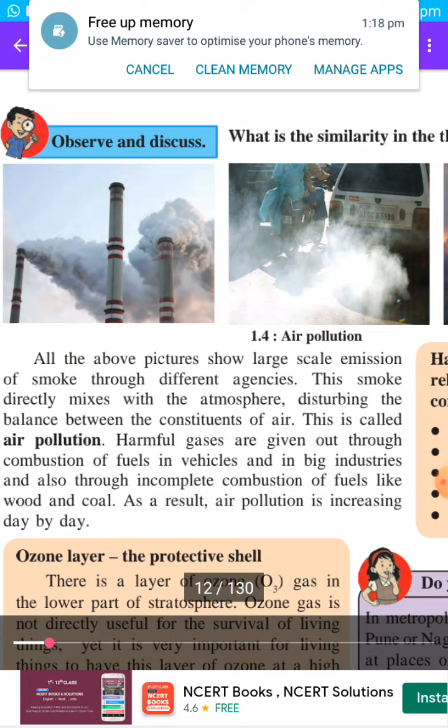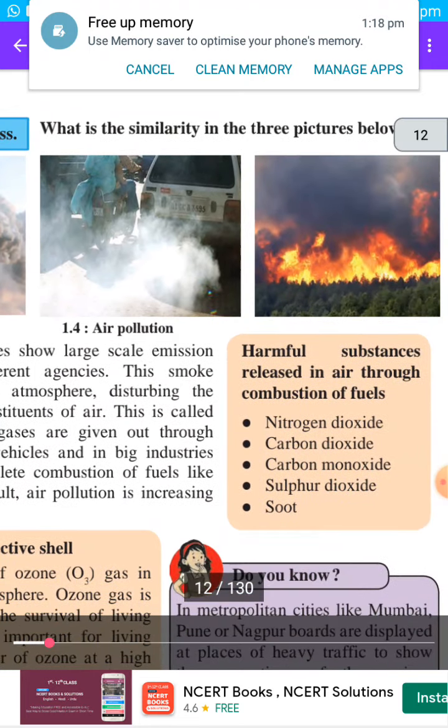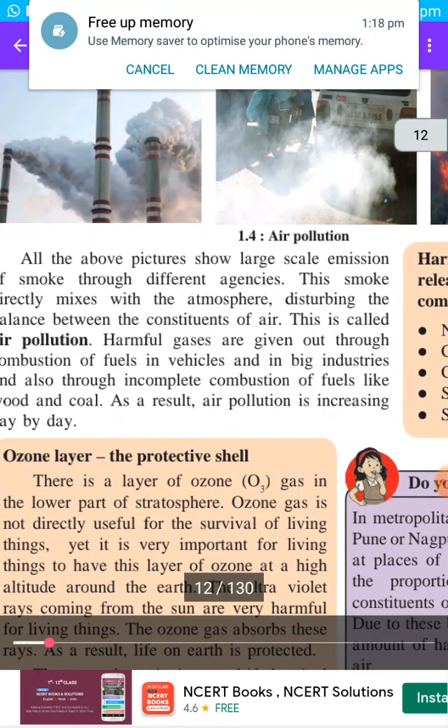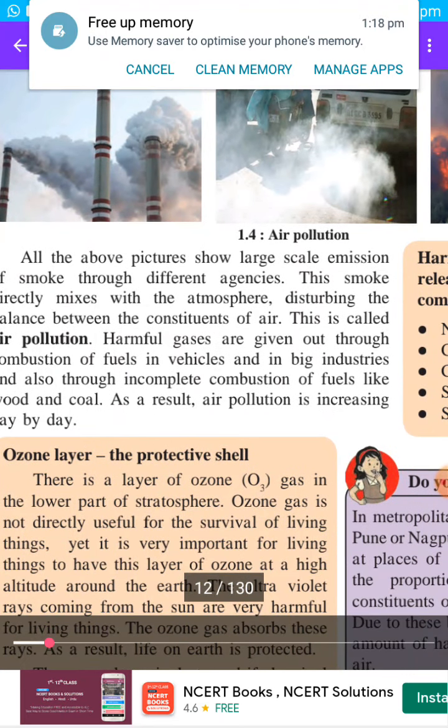Smoke is given out by industries, by vehicles, or when there is a forest fire. At that time harmful gases are given out which cause air pollution. Then which gases are given out? Nitrogen dioxide, carbon dioxide, carbon monoxide and sulfur dioxide. In this way you have to write the answer.